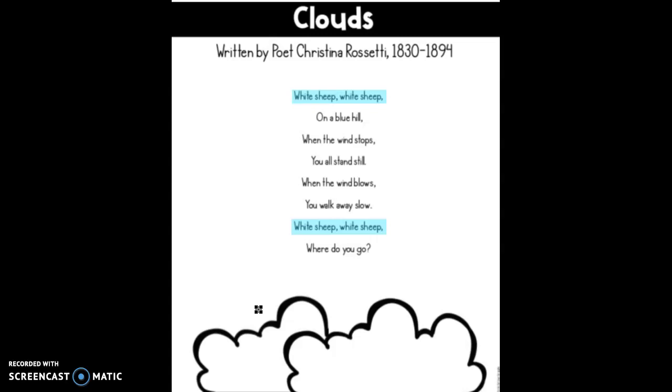By the author using that comparison, it's also creating imagery for the reader. Remember, imagery is an element of poetry that creates a picture in the reader's mind. So as I'm reading this, I'm picturing white sheep. Another place where the author creates imagery in my mind is here, on a blue hill. I'm thinking that the blue hill is actually the sky, because just like she's using white sheep instead of clouds, I think she's using blue hill instead of sky.